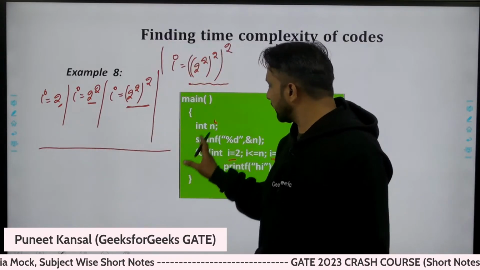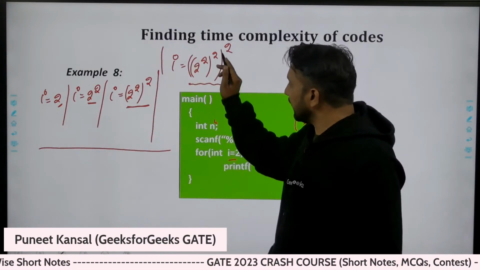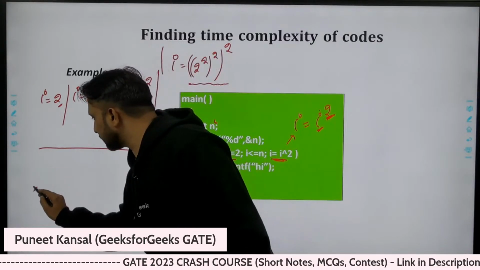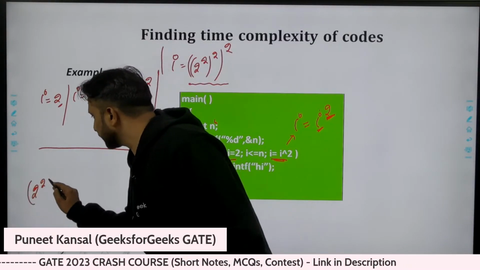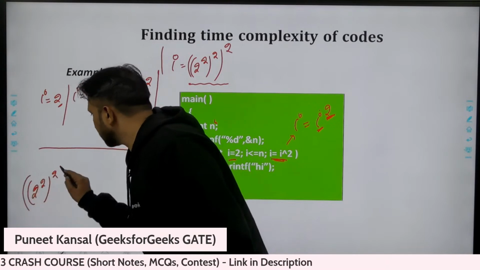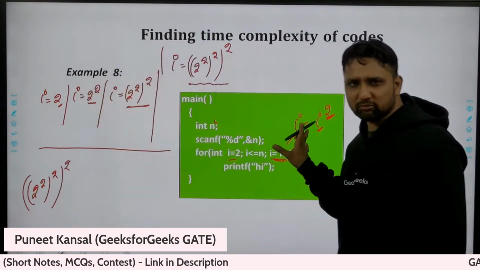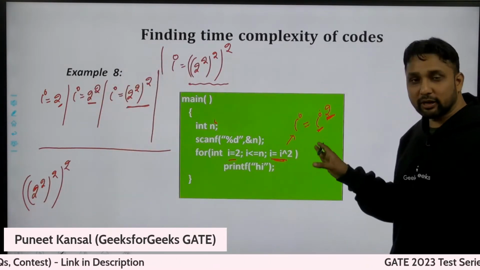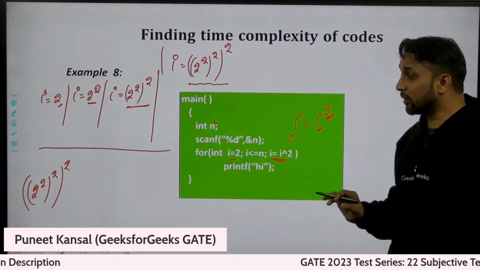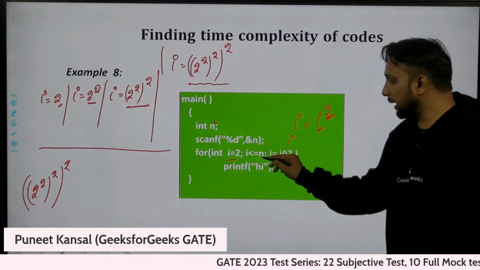Okay, how many times is this loop executing then? So we have this thing. I'm writing here 2 power 2, then power 2, then power 2. This is how our loop is. This i value is changing. So one thing is clear: we are moving very fast to the n.